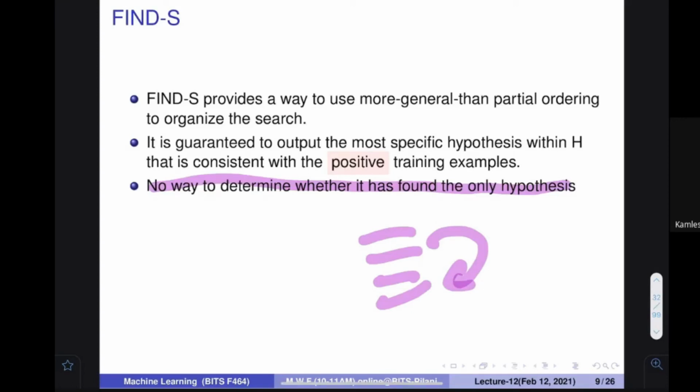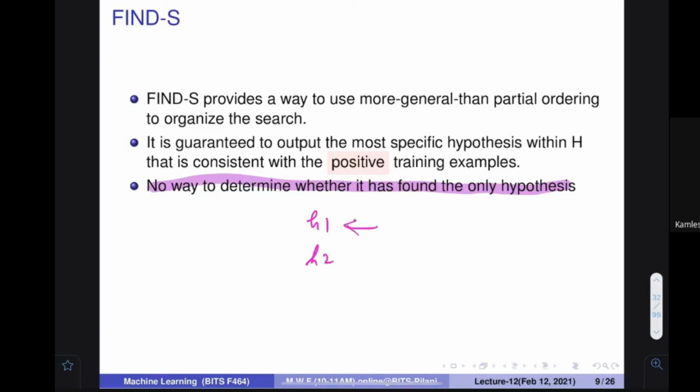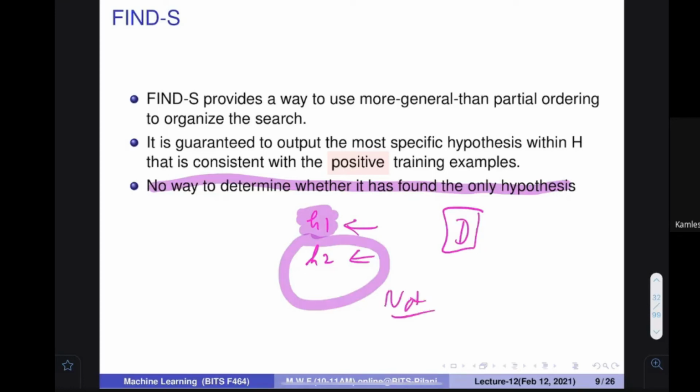The point is that there could be multiple hypotheses. Let's assume that H1 and H2, two hypotheses, are consistent with my data. This algorithm is going to give you one such hypothesis, but whether any other exists is not clear from this. Maybe there exists, but it is not clear to us whether others exist or not. If we want to find out all the hypotheses which are good with my data,